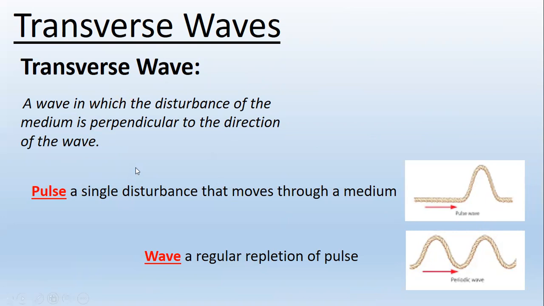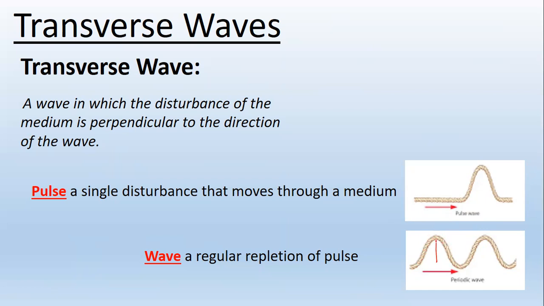So you have to understand that here, in a wave, the medium will act perpendicular to the direction of the wave. Like for example, here we have a picture of a wave, right? Which is a formation of many pulses. But you need to understand that the disturbance, or the particles of the medium, are going to shoot upwards. As they shoot upwards, where is the wave moving? The wave is moving to the right.